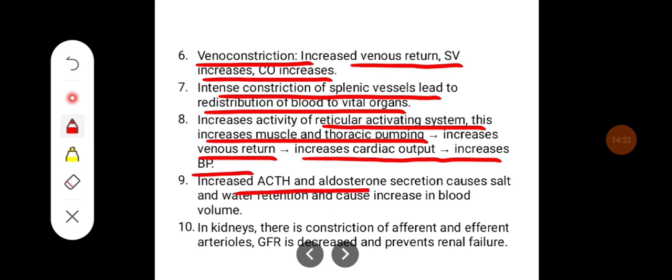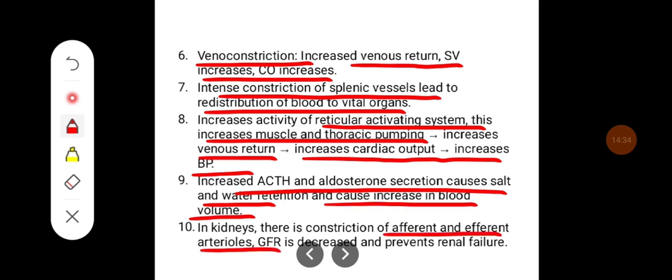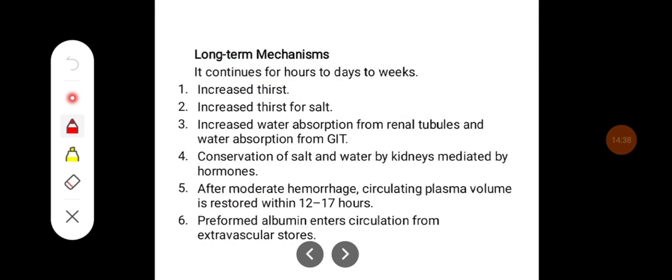Increased ACTH and aldosterone secretion causes salt and water retention and increases the blood volume. In the kidneys, there is constriction of the efferent and afferent arterioles. GFR is decreased, which prevents renal failure. So these are some of the short-term mechanisms.